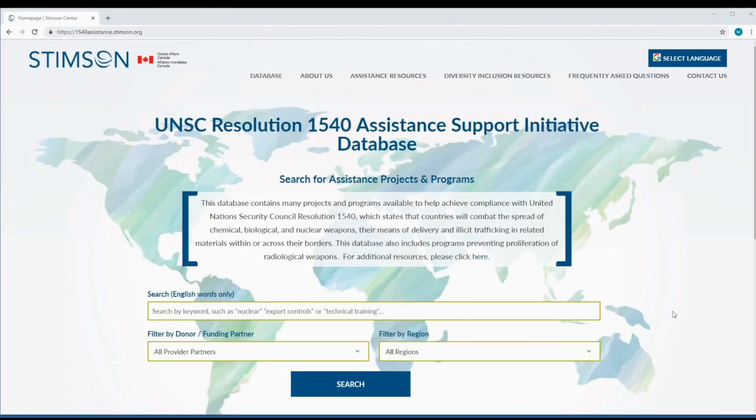Once you have made it to the ASI database homepage, you will see that there is a search bar and two filters: filter by donor and funding partner, and filter by region. However, based upon Mexico's acknowledged need in the action plan, conducting an advanced search will likely be more effective. Therefore, let's click on the database page at the top of the screen.